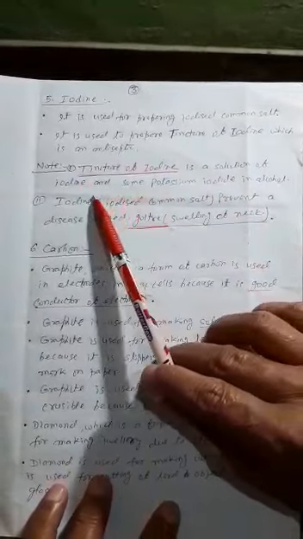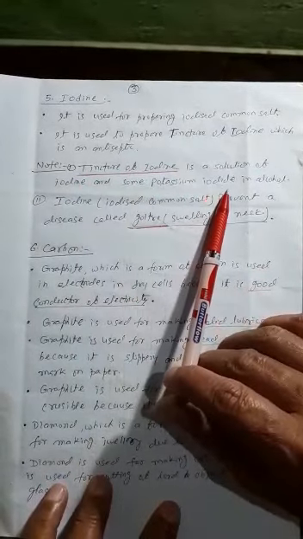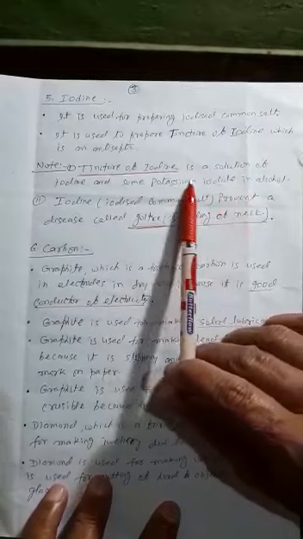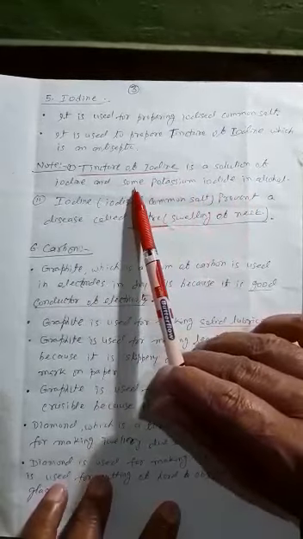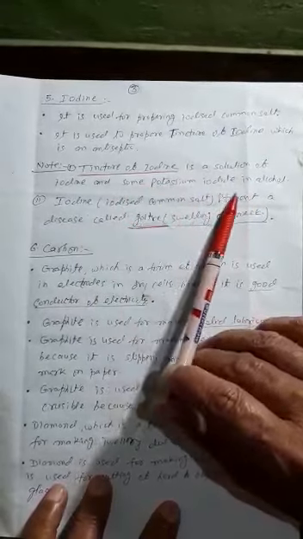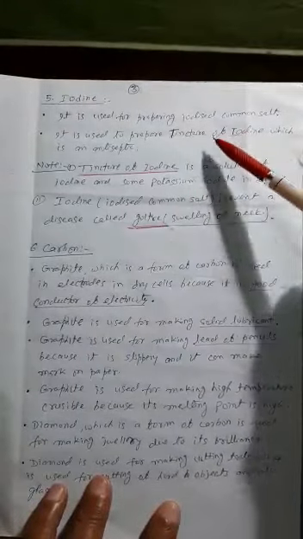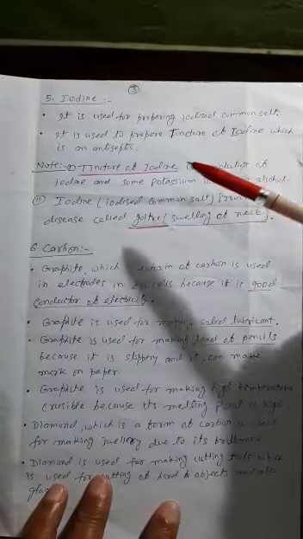Here I have written something, note. Tincture of iodine is a solution of iodine and some potassium iodide in alcohol. In the alcohol, iodine and potassium iodide are dissolved and then tincture of iodine is obtained.